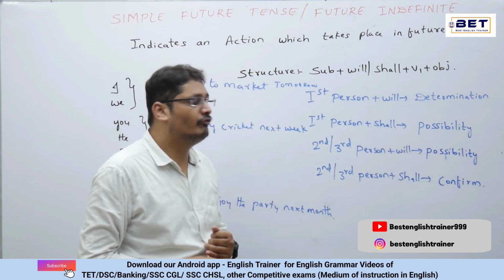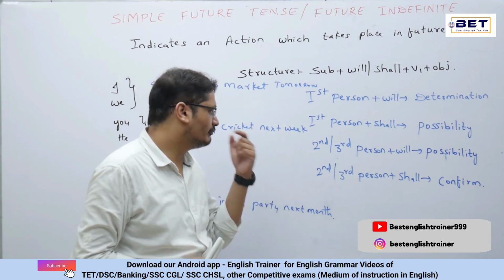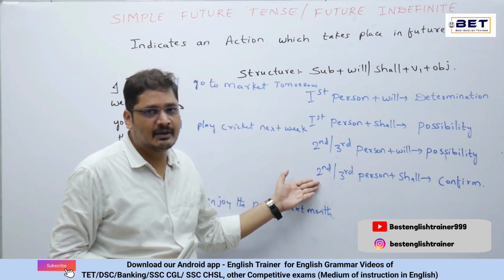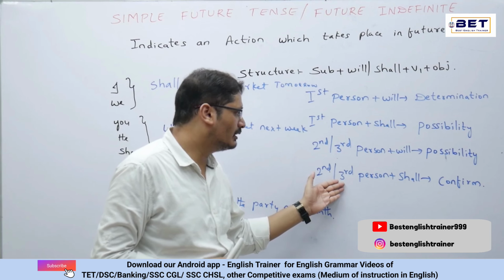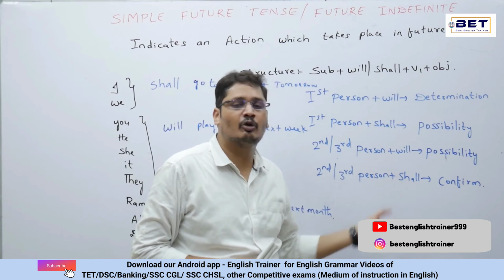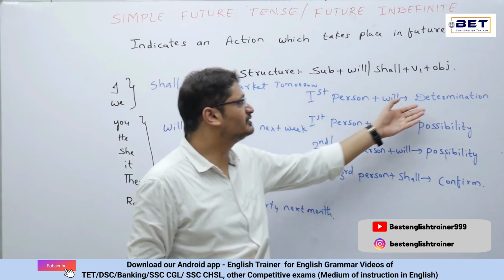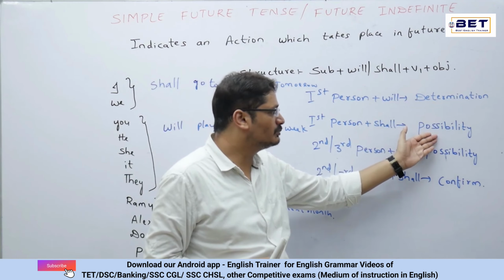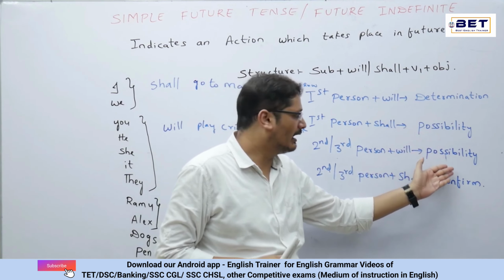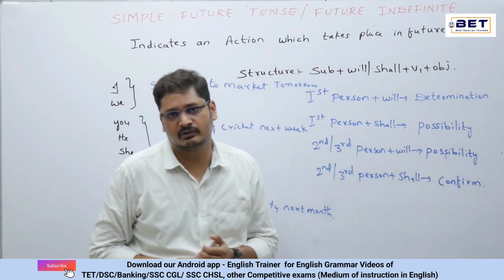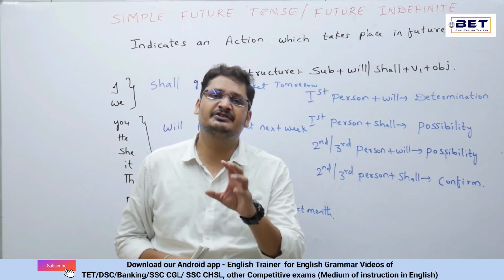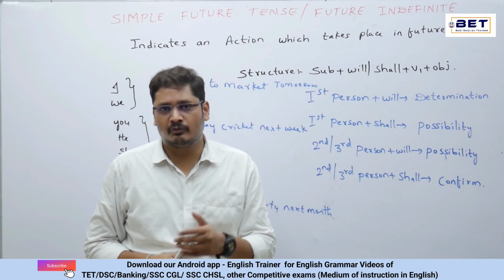For example, you will come tomorrow. Now see the fourth one, the second person singular and plural and the third person singular and plural. Now we'll be using shall over there. That means it's 100% confirm over there. Now here it is just determination, here it is possibility, and here also it is possibility, and here it is altogether confirmation over there. In this fashion, we can interchange the will and shall over there.